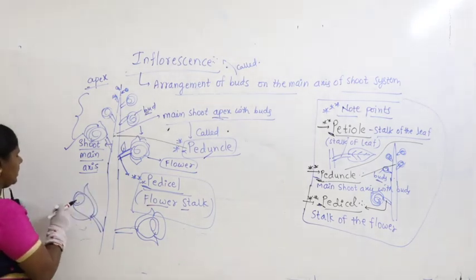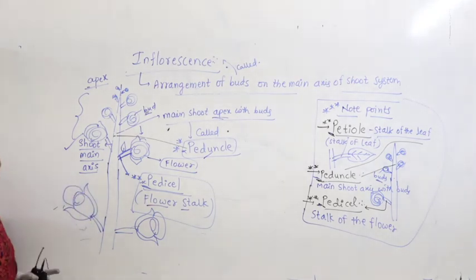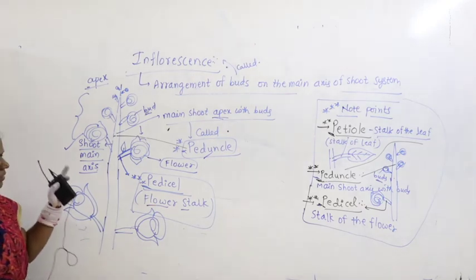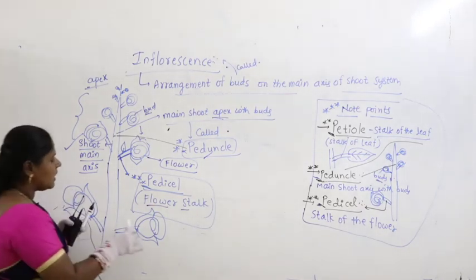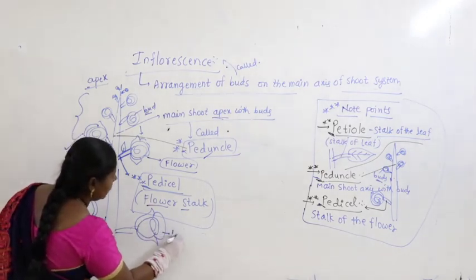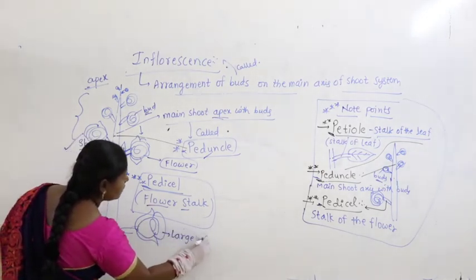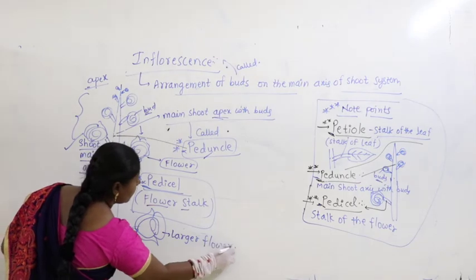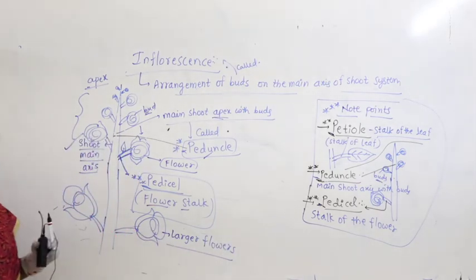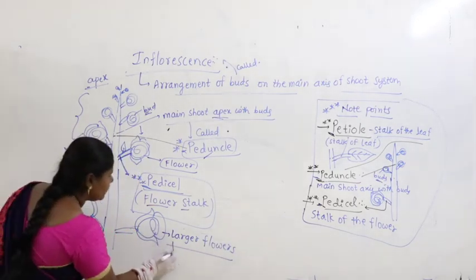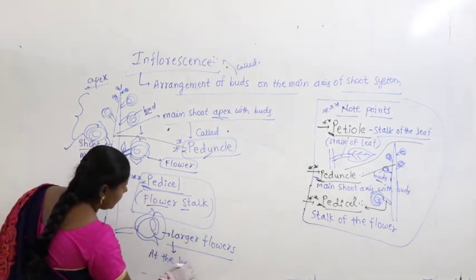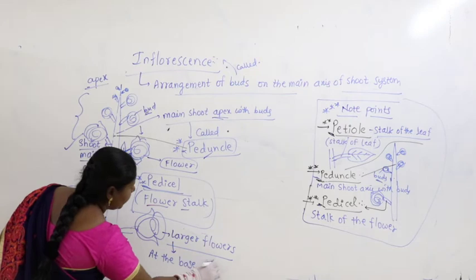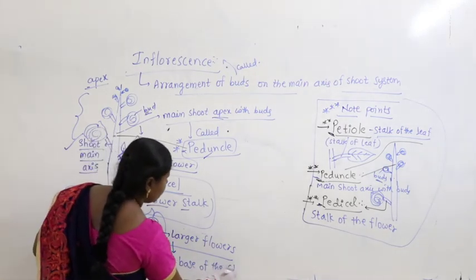So, this is a completely developed flower, let us imagine. If you see here, what you can find is that larger flowers are at the base. These are nothing but larger flowers. Where are the larger flowers present? These large flowers are present at the base of the stem, at the base of the peduncle.